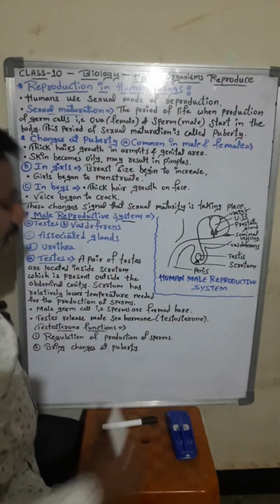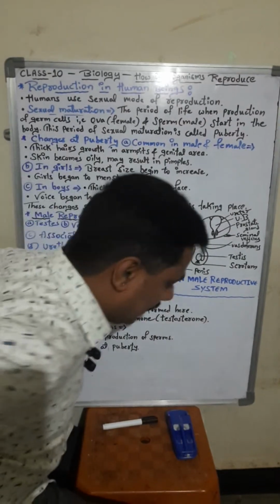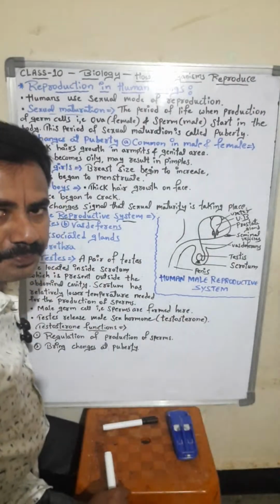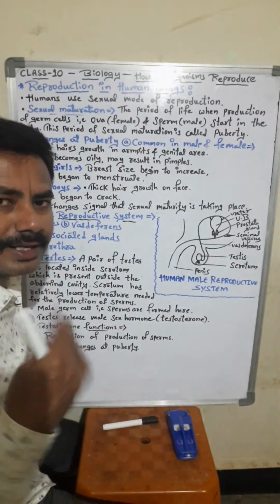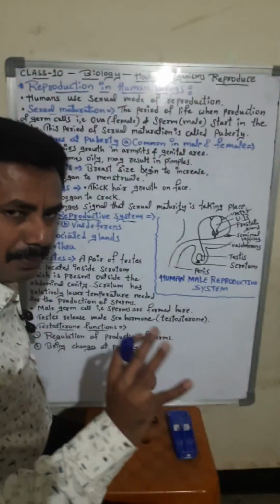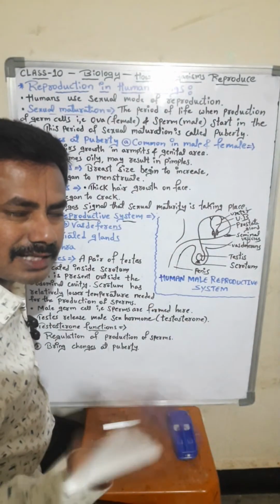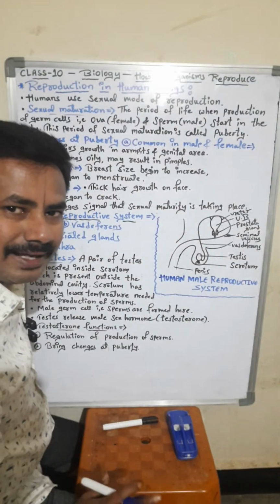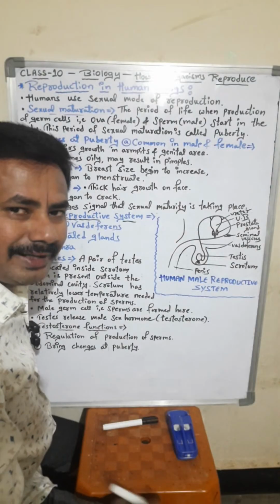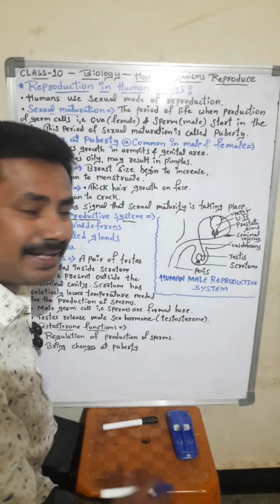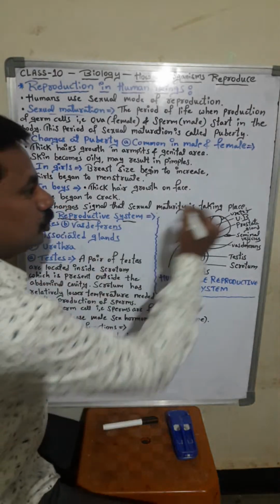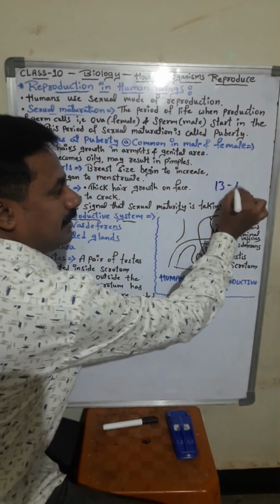So first let us see the topic. What do you mean by sexual maturation? Sexual maturation is nothing but the development of male gametes and female gametes. Clear? It happens during teen age, 13 to 19.